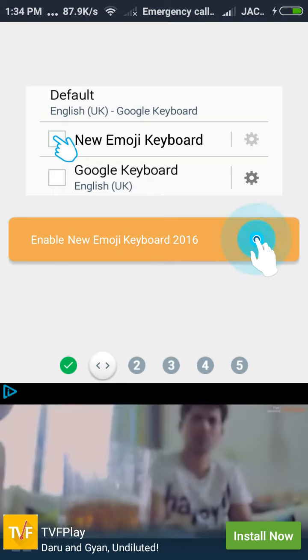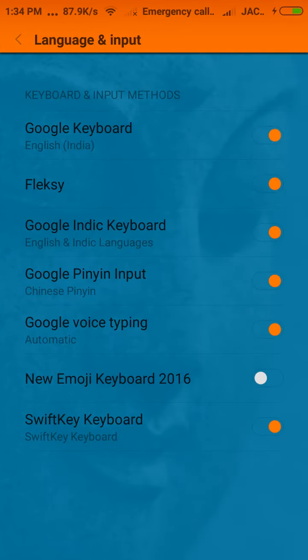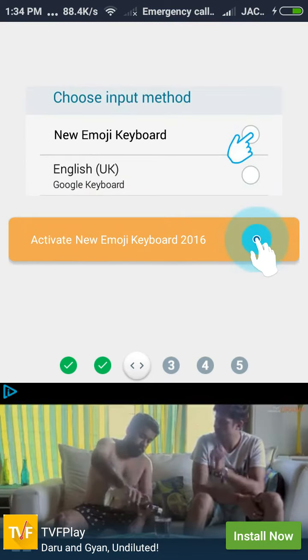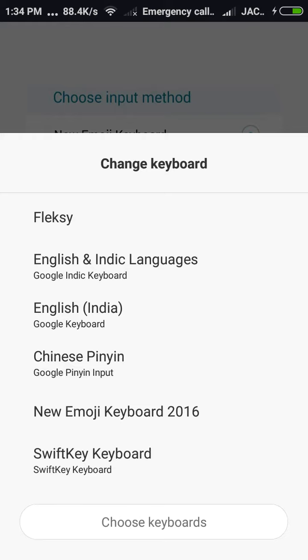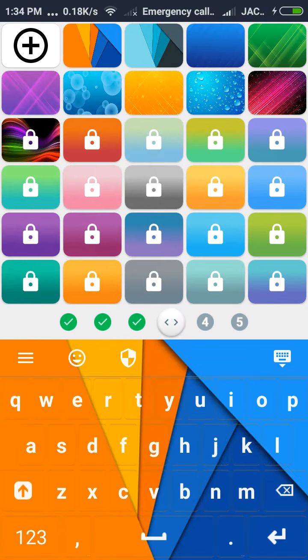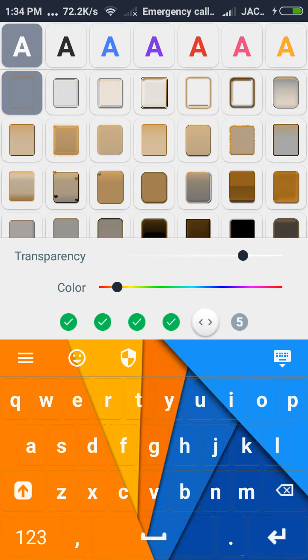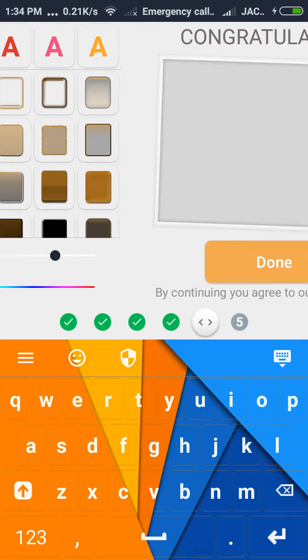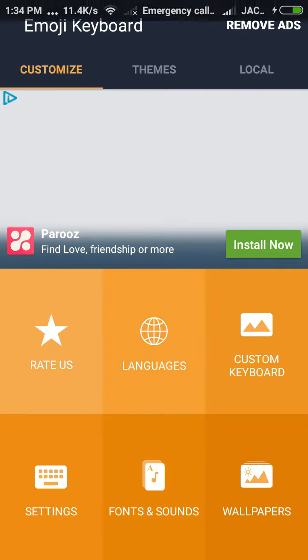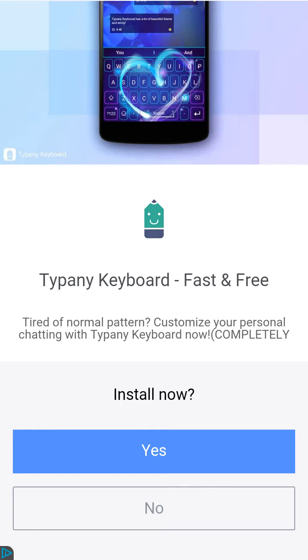The enabled keyboard. Okay, touch on enable keyboard. New emoji keyboard 2016, enable. Now swipe again. Then activate new emoji keyboard. Then swipe again and check the theme which you want, and now it is activated. Okay, the keyboard has been activated already.